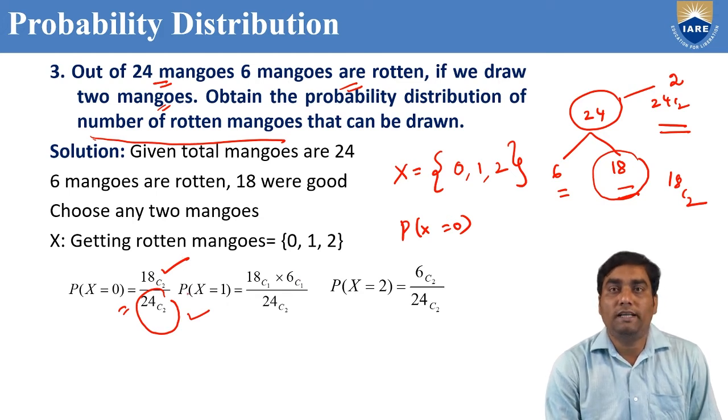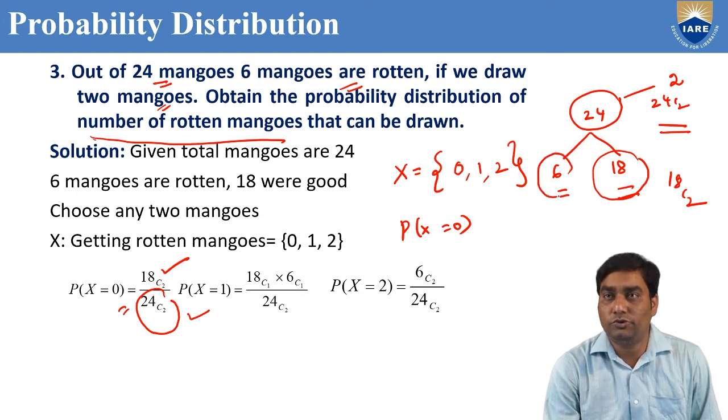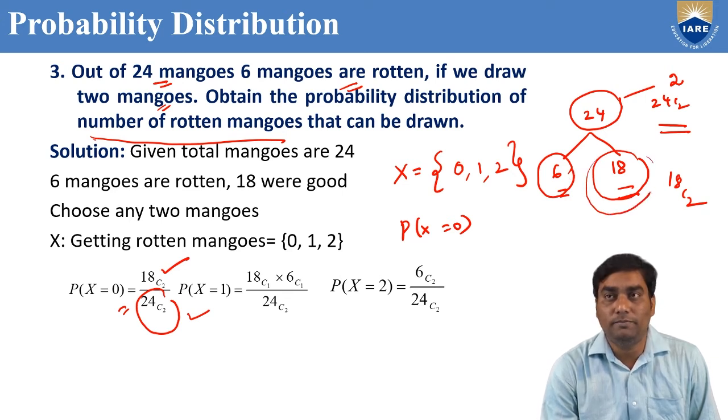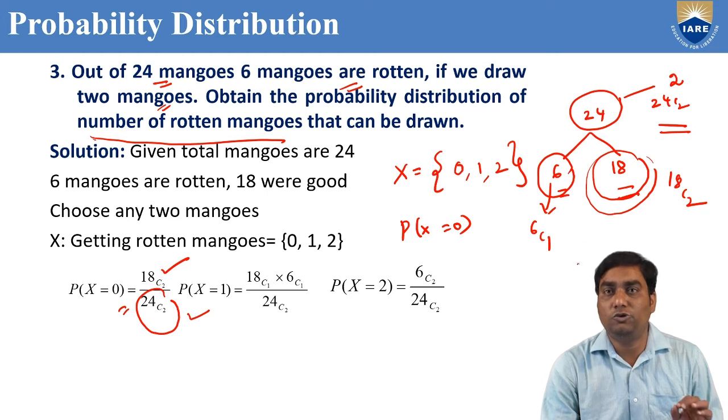Now probability of X equal to 1, where X is the number of rotten mangoes. The number of rotten mangoes should be 1, that means the other mango is a good mango. So you should choose one mango from the rotten mangoes and another from the good mangoes. One mango from rotten mangoes, in how many ways? 6 C1, because the total number of rotten mangoes is 6 and we choose only one.